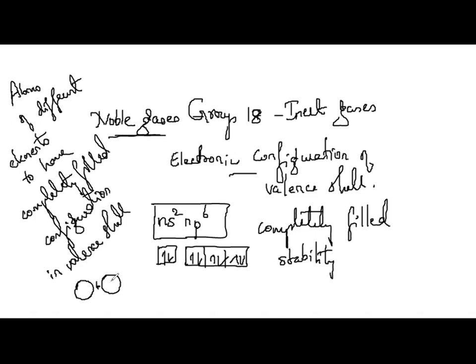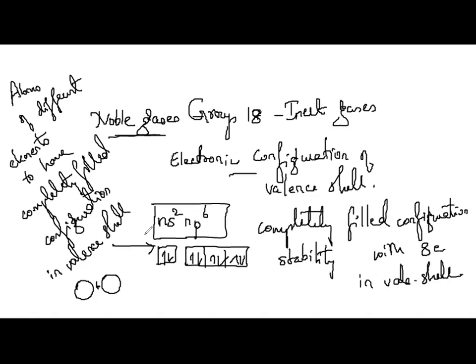Now, how do they combine and when do they combine? That depends. They try to have a completely filled configuration in the valence shell, just like the noble gases. If you see the noble gases, they have a completely filled configuration with how many electrons? 6 plus 2, 8 electrons in the valence shell.